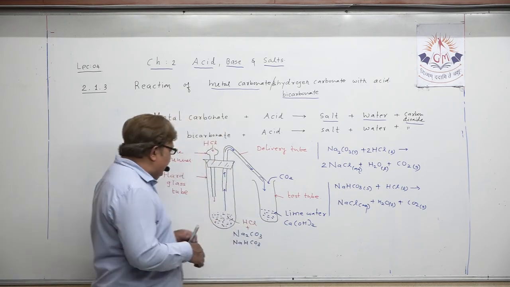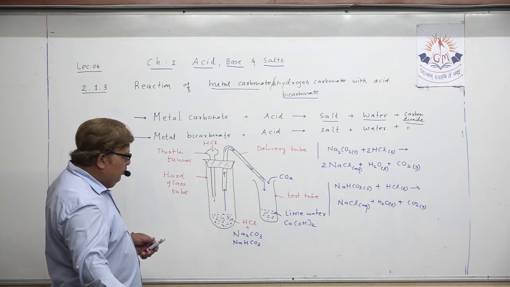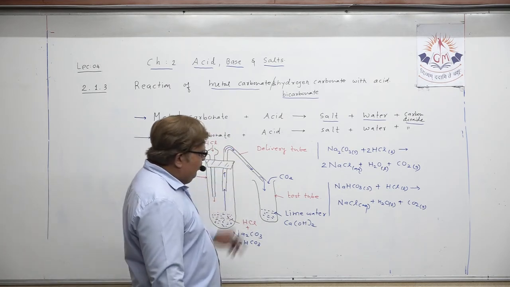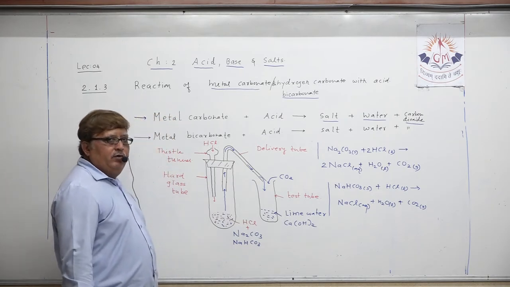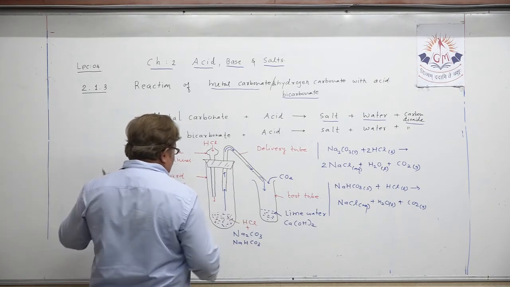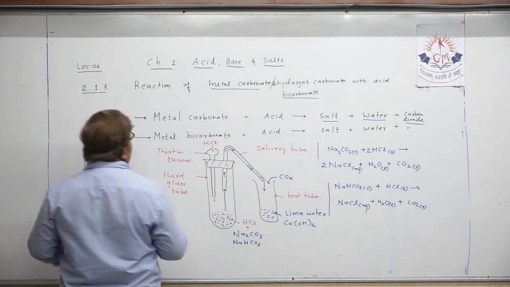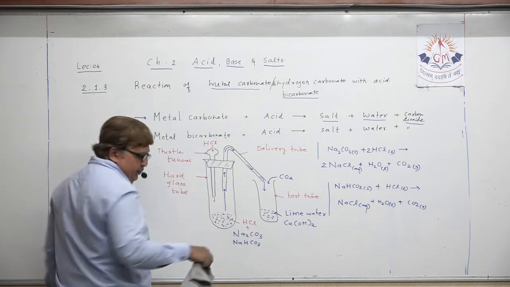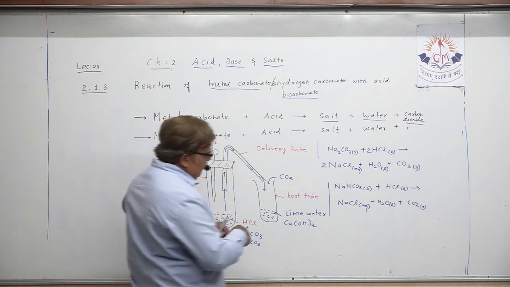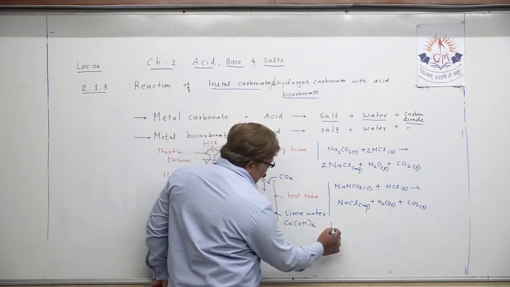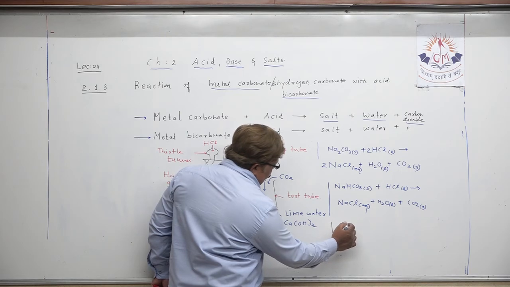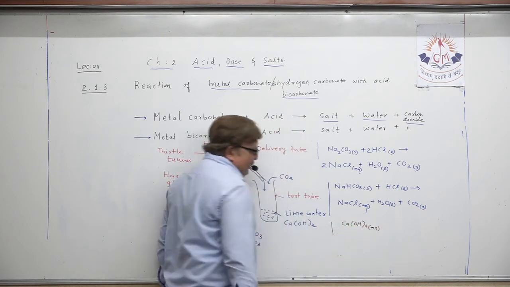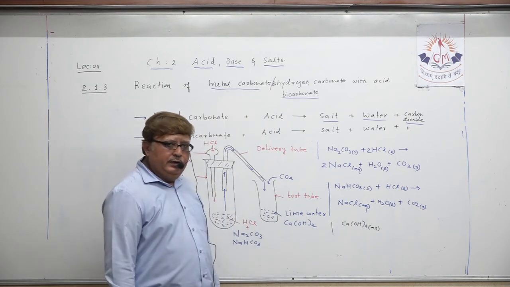Actually what happens, let us just narrate it to you. The moment the production of carbon dioxide starts and that carbon dioxide mixes with the lime water, let us try to understand, let us write that equation here. What happens actually? Lime water we know is Ca(OH)2, aqueous, and lime water is whitish in color.